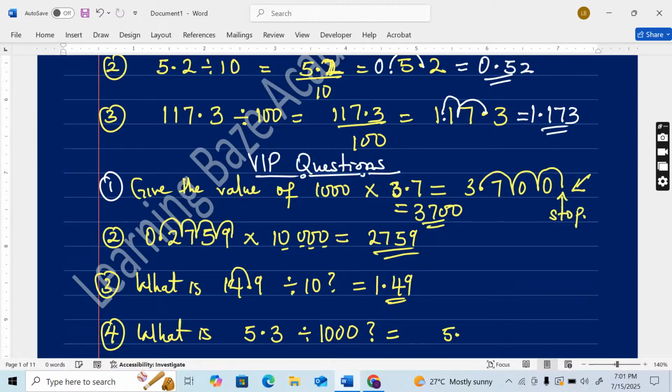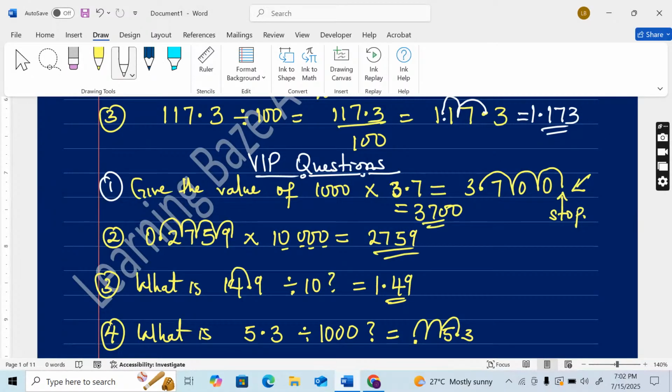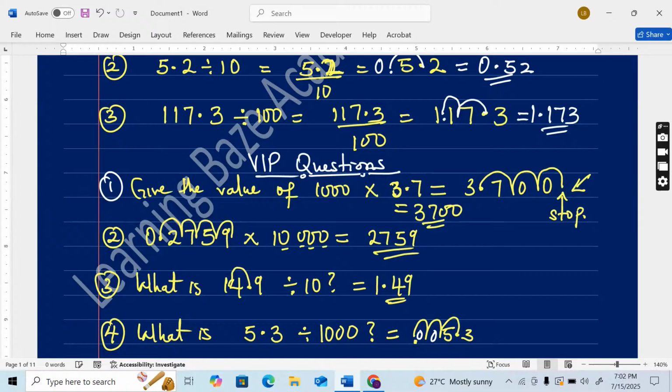So 5.3 divided by 1000. 1000 has 3 zeros. Move your decimal point 3 places to the left. 1, 2, and 3. Your counting stops here, so you place your decimal point there. Now for these empty spaces, fill them up with 0. And to the left side, write 0. So the final answer is 0.0053. That is our correct answer.